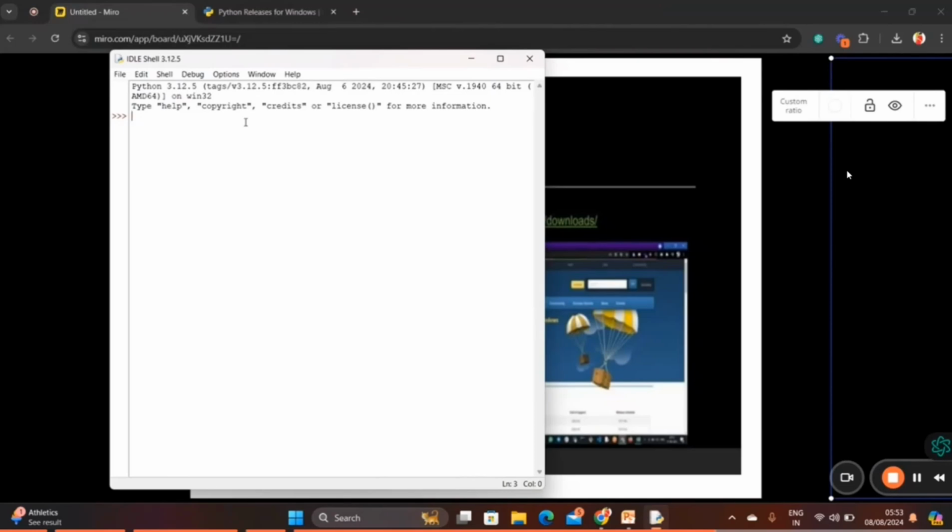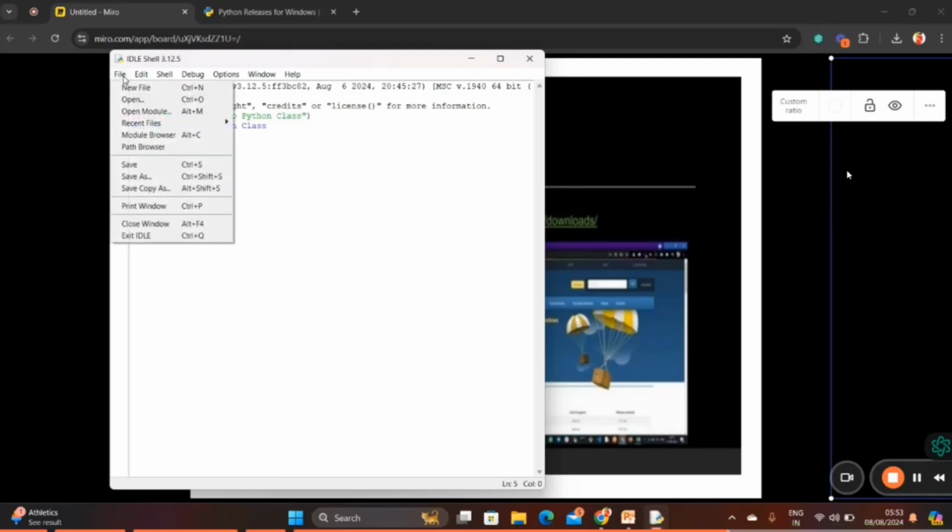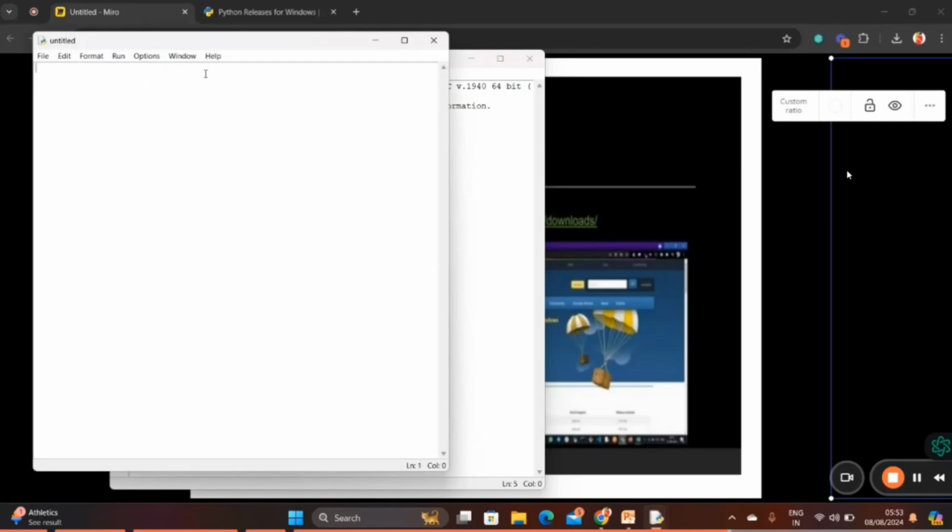Now I'm going to write the Python code: print hi, welcome to Python class. After this I simply press enter. Now it's going to give hi, welcome to Python class. It's a very easy syntax, you can easily write it. If you want to write a new file, go to File, then click New File, and it opens a new file.